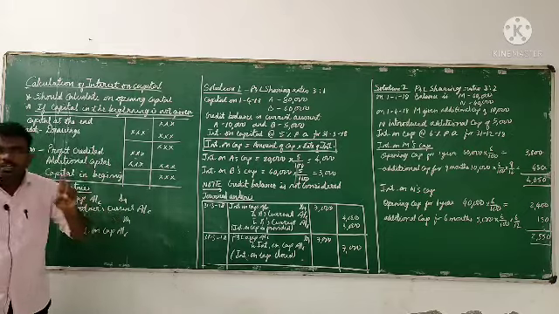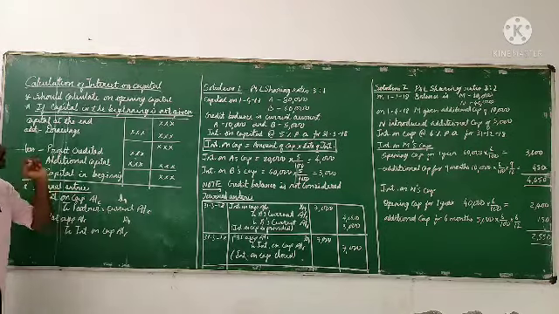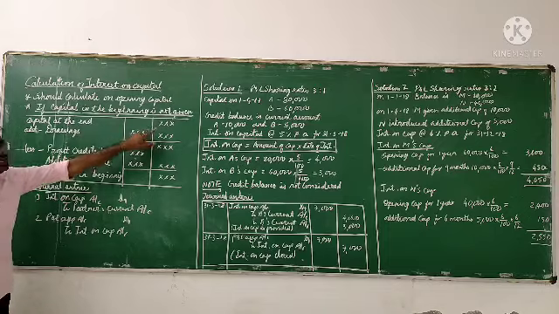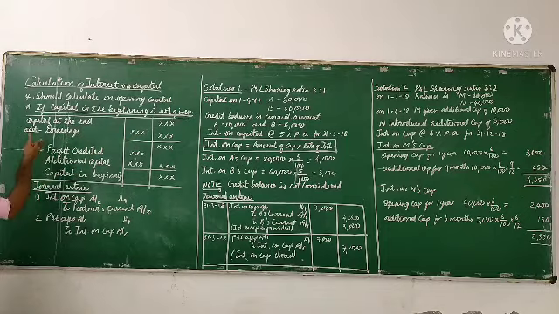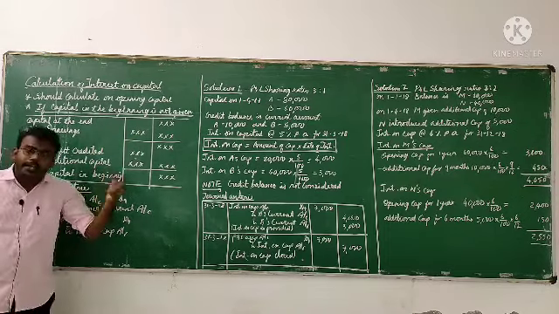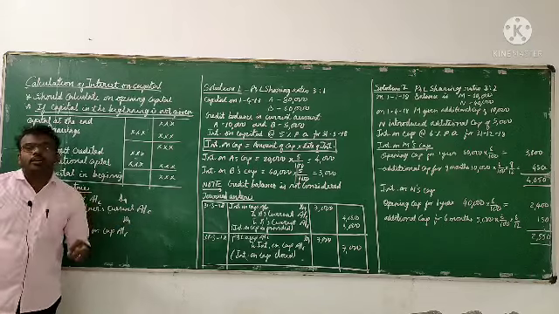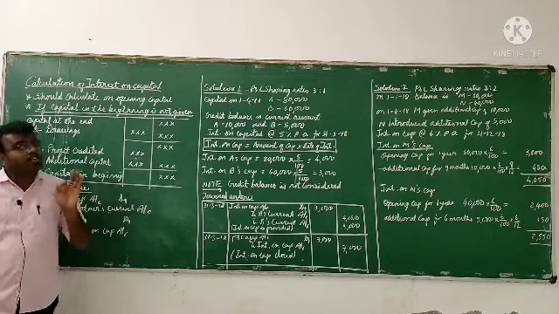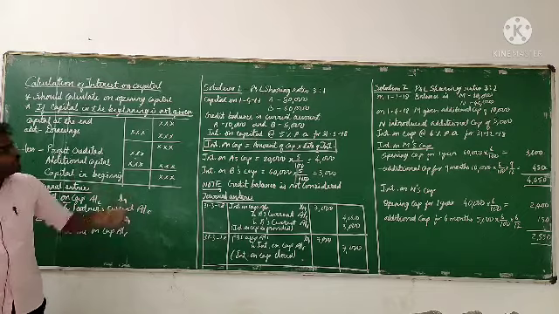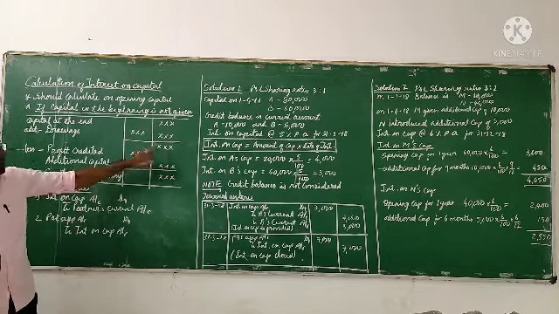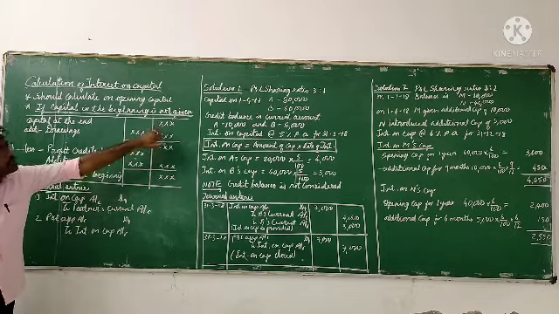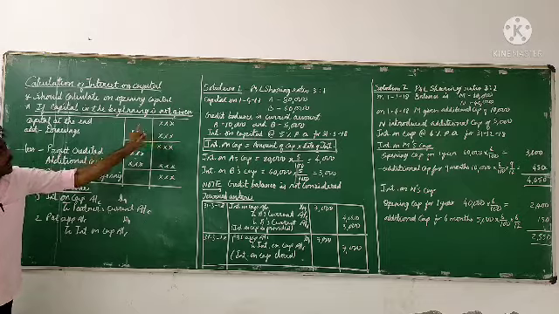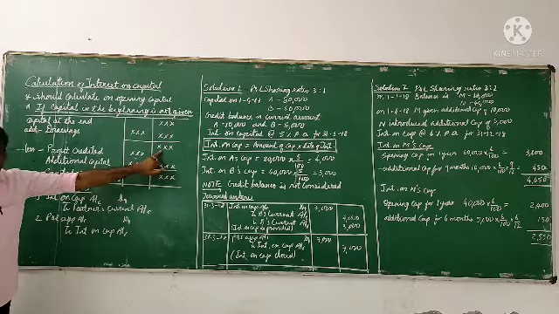To calculate it, first we take the capital at the end and add drawings. Drawings means any amount withdrawn by the partner for his or her personal use. If any drawings are given, we have to add them. Capital at the end and drawings, so we will get a value.